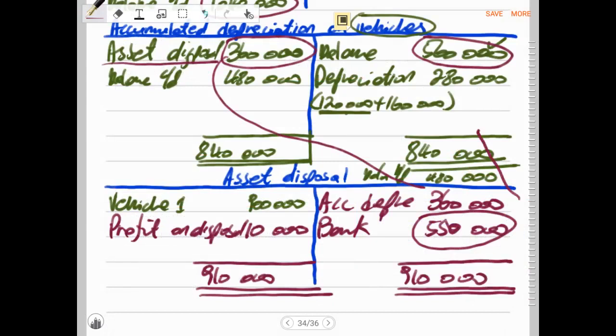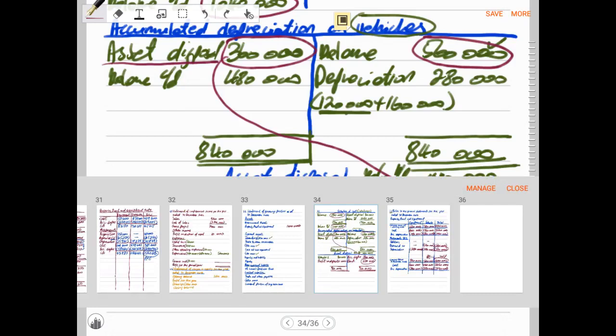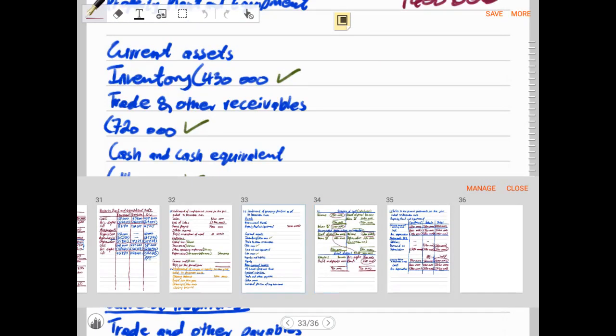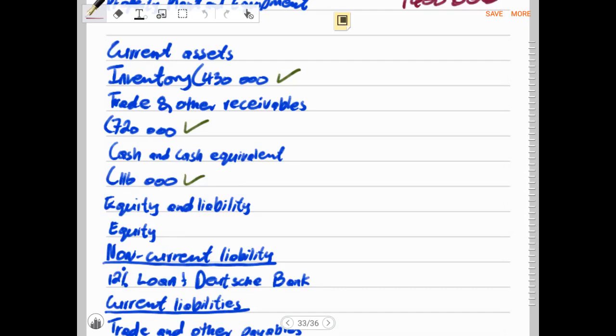So now let us just account for this one in the statement of financial position. So here in the statement of financial position, we add the 550,000 rands of the bank. Then in the bank account, cash and cash equivalents, we say plus 550,000 rands.